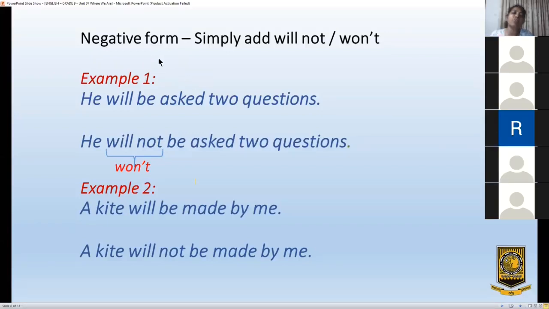This is my last point. What you have to do is, where there is will, you have to put not. Will becomes will not. The shortened form for will not is won't.